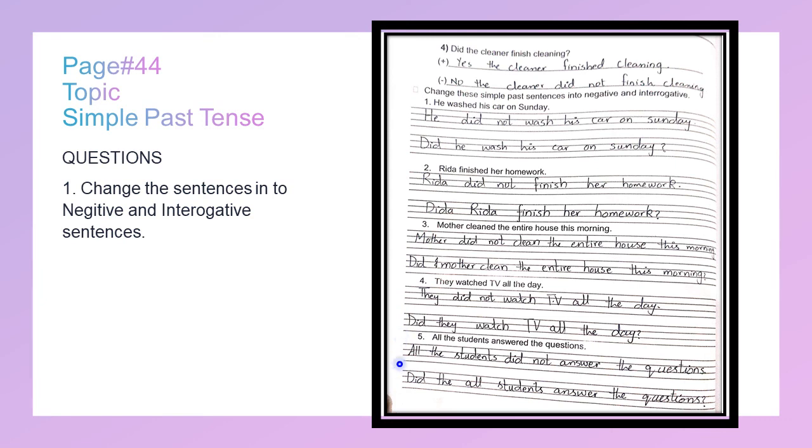Number 5, all the students answered the question. All the students did not answer the question. This is the negative. Did all the students answer the question? This is the interrogative.